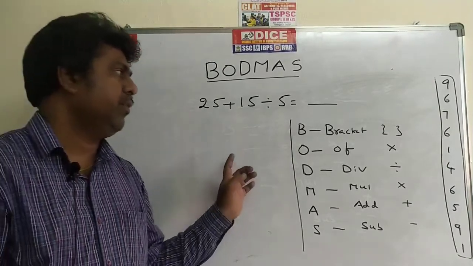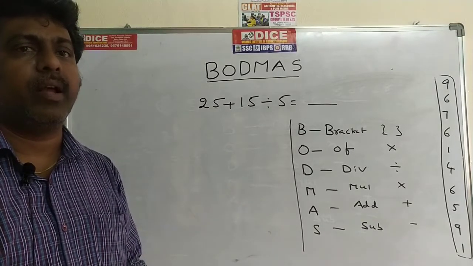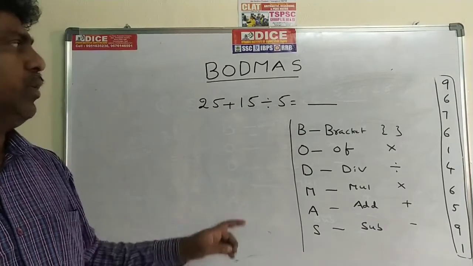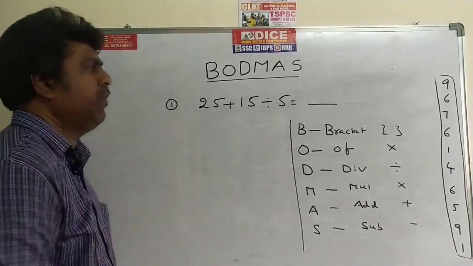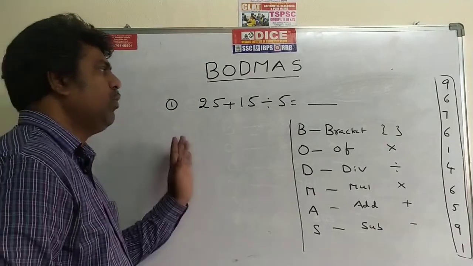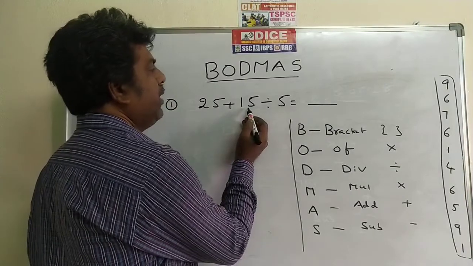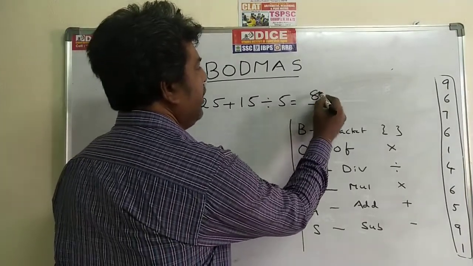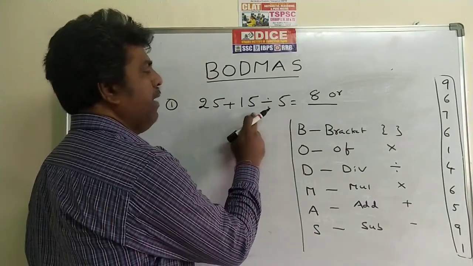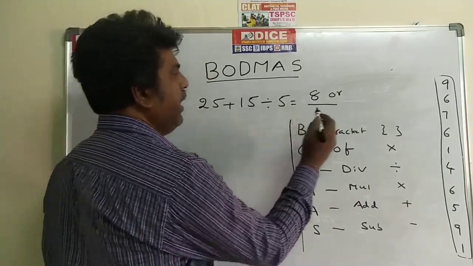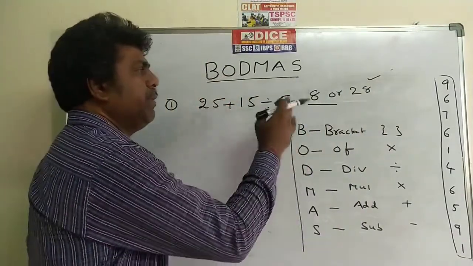So generally, when you do mathematics, compulsorily you have to follow some rule. Without rule, we can't get the answers correctly. Here is a small example for you. Take the first problem: 25 plus 15 divided by 5 is equal to dash. If I do from left hand side, I get 25 plus 15, 40 divided by 5, 8. If I do from the right hand side, 15 divided by 5, the value is 3, 25 plus 3, 28. I am getting two answers.